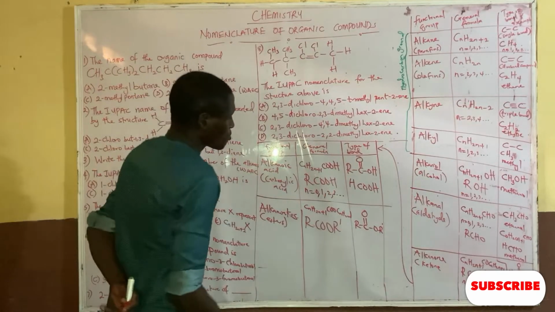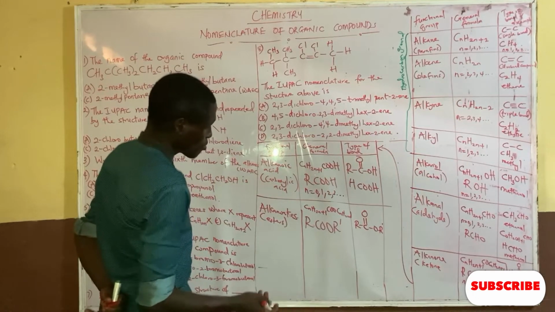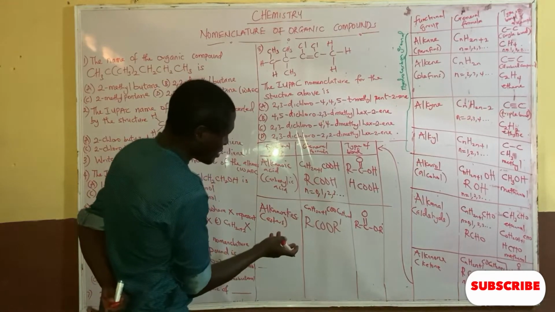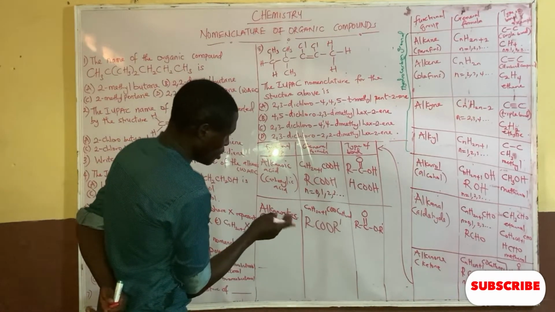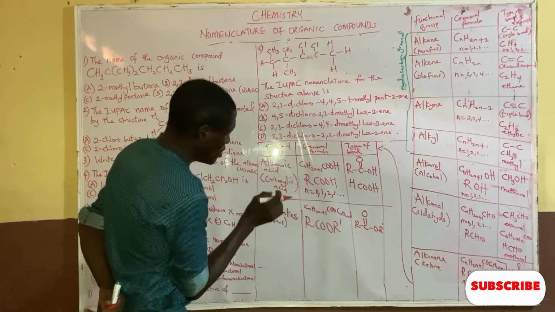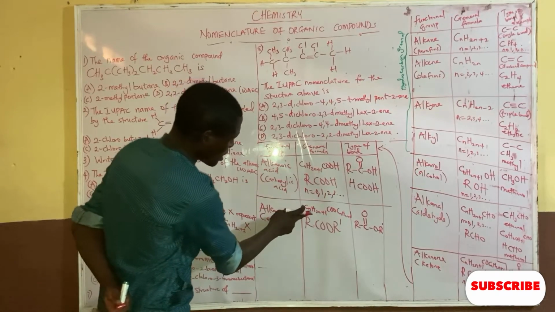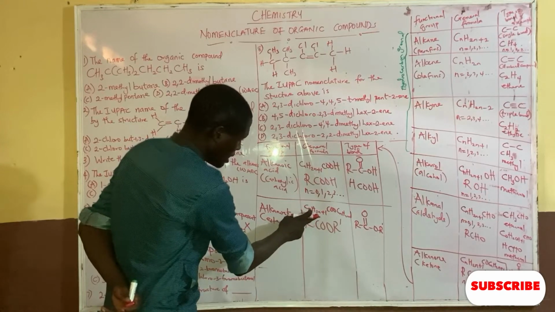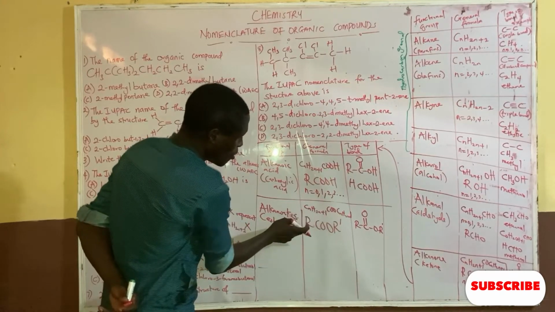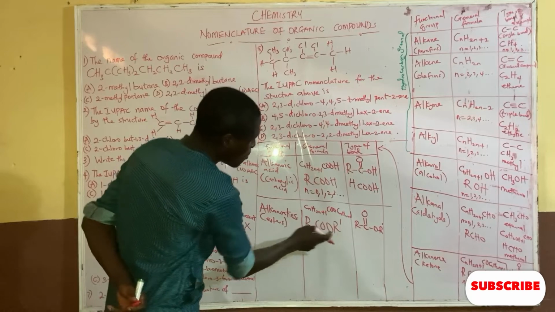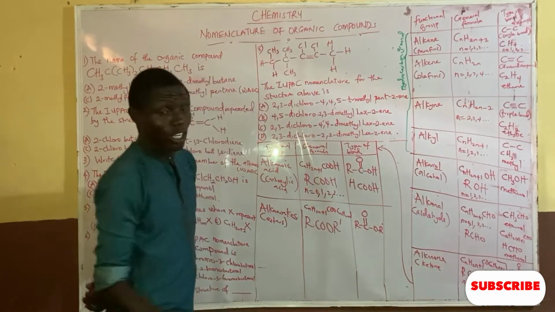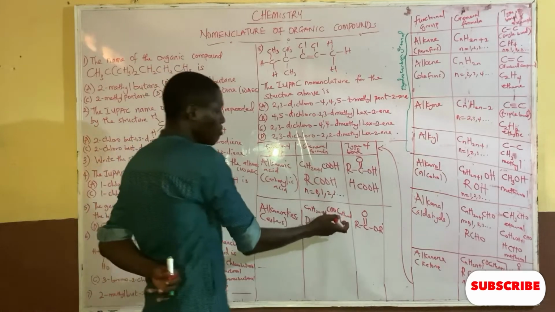So now an example is when you put n equal to 0. What are we going to have? If we put n equals 0, we are going to have H here. It means that sometimes, do you know why we are having R prime, R n? It means that this alkyl group might be different from each other.